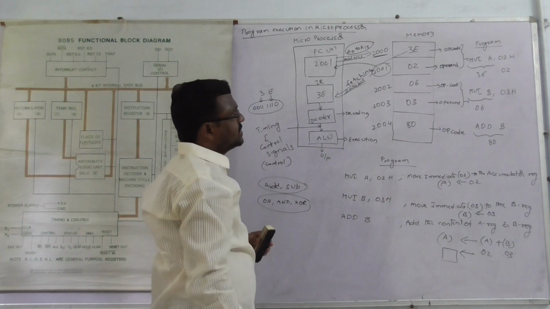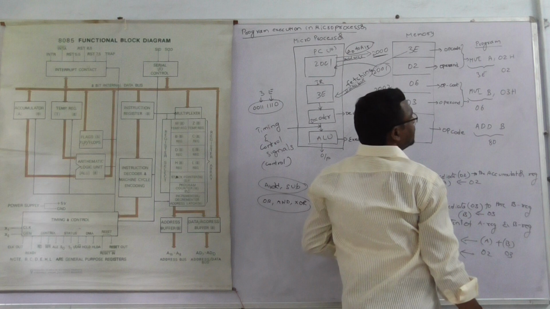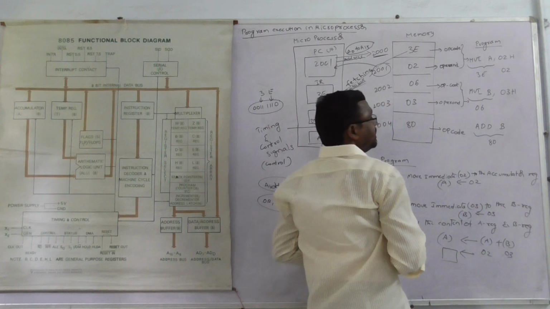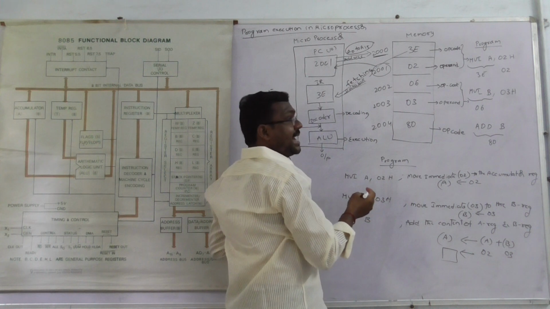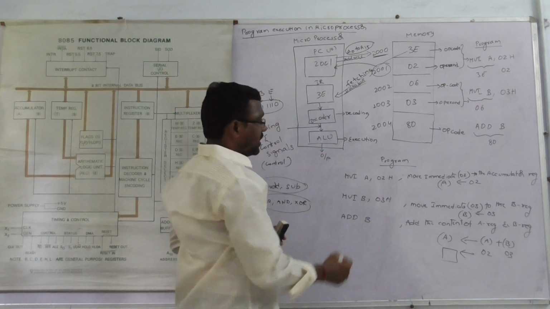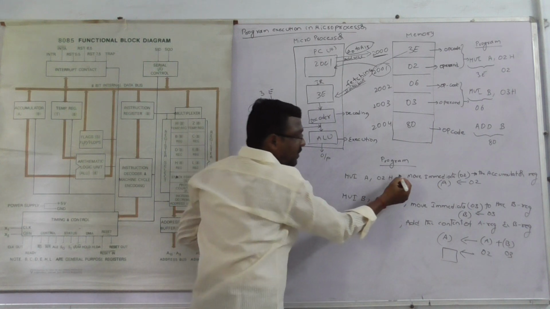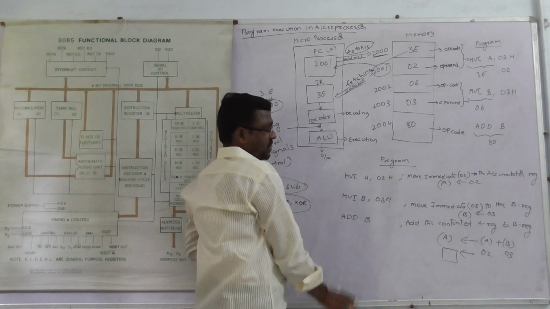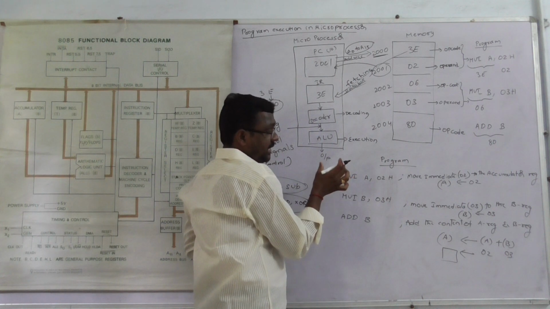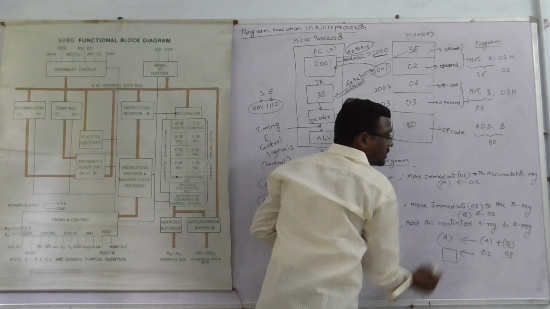Okay, we can see the program. MVI A,02H, MVI B,03H, ADD B. We can write a simple program, addition. We can add two 8-bit numbers. Here we can write a comment to explain the instruction. It explains the operation the instruction performs, and it is written as a comment.